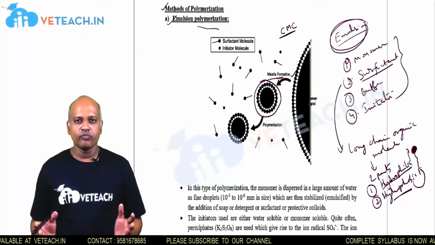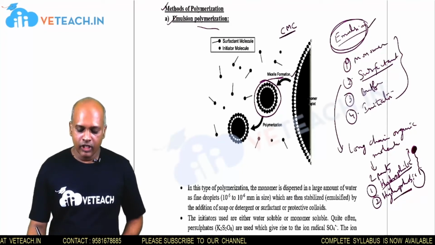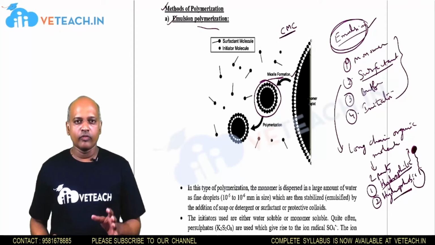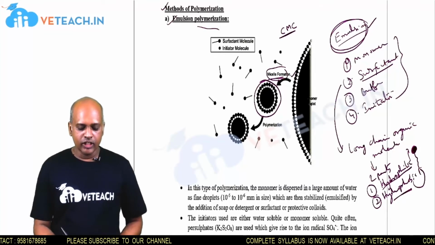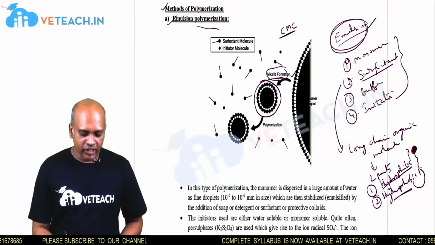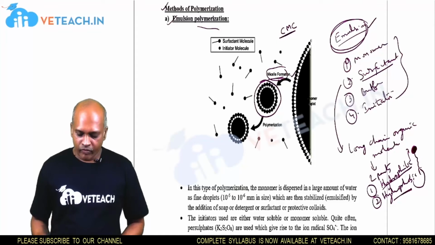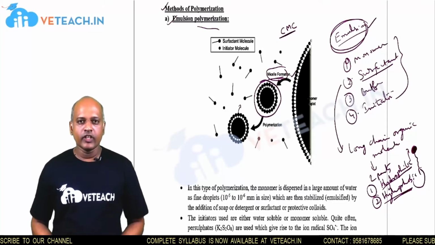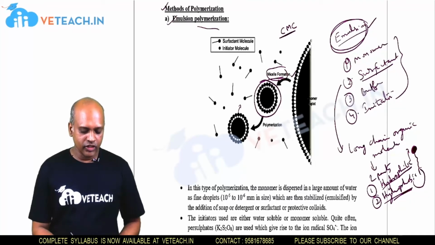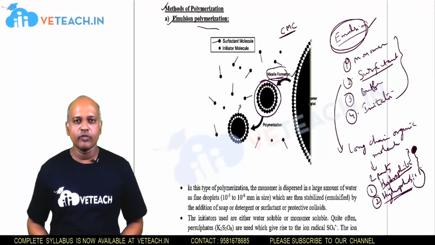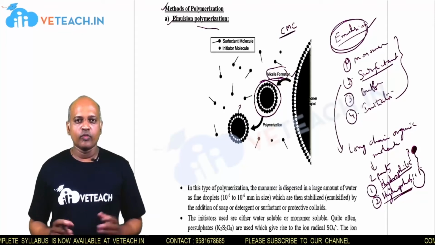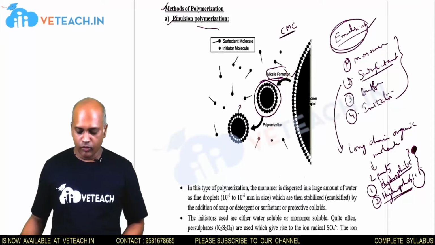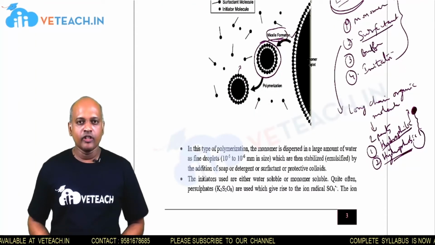All these micelles merge into the formation of the emulsion. That means emulsion is nothing but the formation of a bigger structure from the micelles. In the micelle, the inner part is the hydrophobic part and the outer part is the hydrophilic part. On the surface of this inner part, the polymerization process takes place in the presence of the initiator, and the monomers convert into polymers. So this is called emulsion polymerization. This is the introduction to emulsion polymerization.